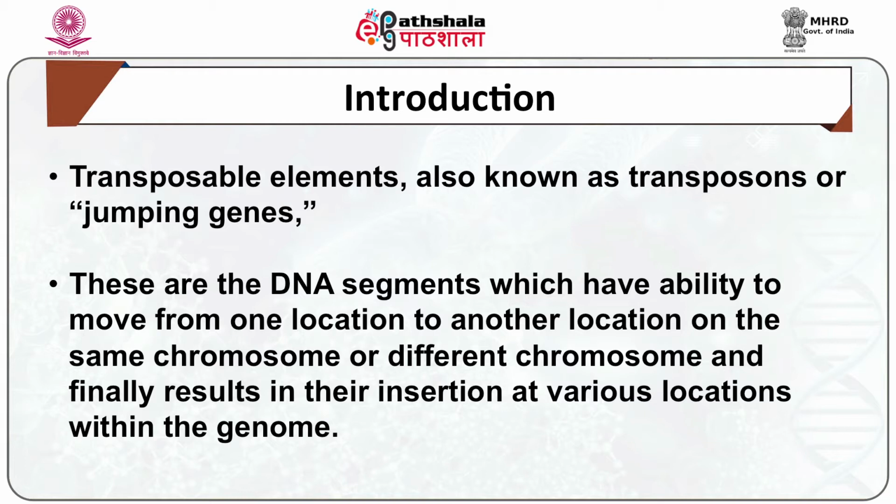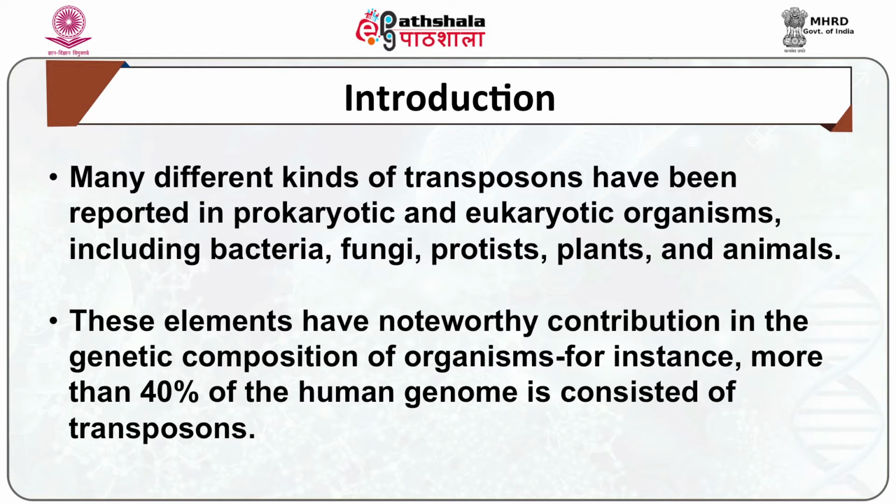Transposable elements, also known as transposons or jumping genes, are DNA segments which have the ability to move from one location to another location on the same chromosome or a different chromosome, and finally result in their insertion at various locations within the genome. Many different kinds of transposons have been reported in prokaryotic and eukaryotic organisms, including bacteria, fungi, protists, plants and animals. These elements have a noteworthy contribution in the genetic composition of organisms.